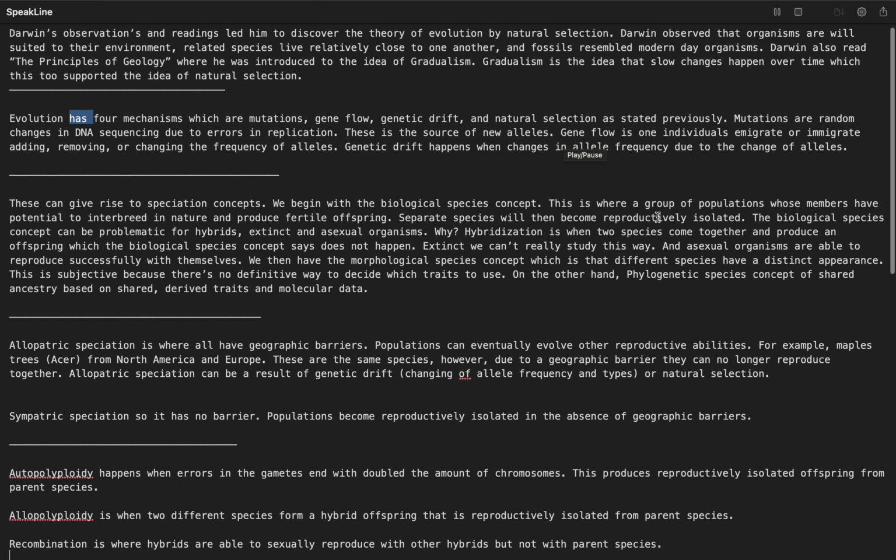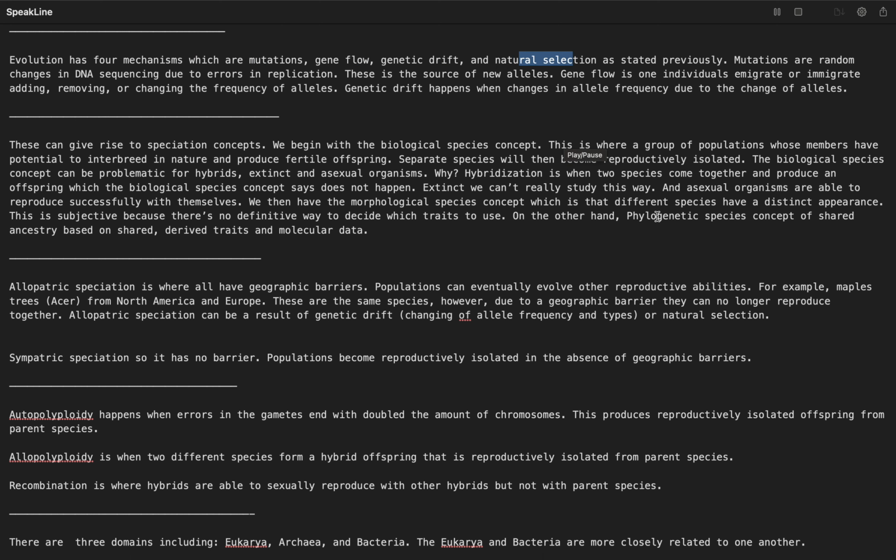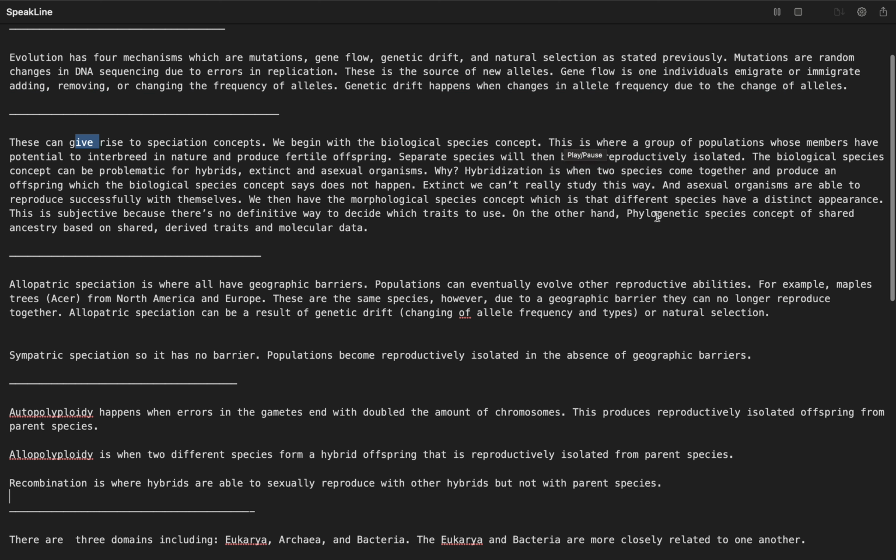Evolution has four mechanisms, which are mutations, gene flow, genetic drift, and natural selection as stated previously. Mutations are random changes in DNA sequencing due to errors in replication. These are the source of new alleles. Gene flow is when individuals emigrate or immigrate, adding, removing, or changing the frequency of alleles. Genetic drift happens when changes in allele frequency occur due to chance. These can give rise to speciation.